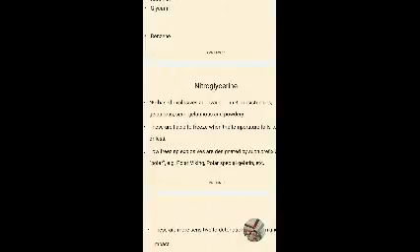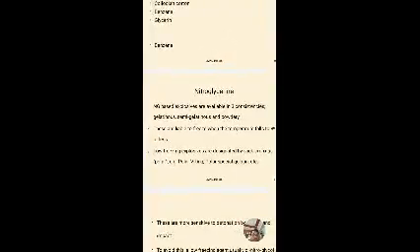In these types, this nitroglycerin is available. It is sweet in taste.